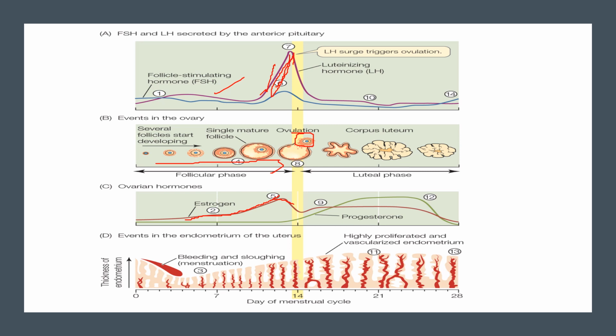And after ovulation, there will be formation of the corpus luteum. Now during this period, estrogen secretion drops. But progesterone and estrogen levels then rise together. Both the progesterone level and the estrogen level rise together, because they will be secreted from the corpus luteum along with inhibin B. The elevated levels of estrogen and progesterone will inhibit LH and FSH. So you can see in the luteal phase, the values of LH and FSH are very low.